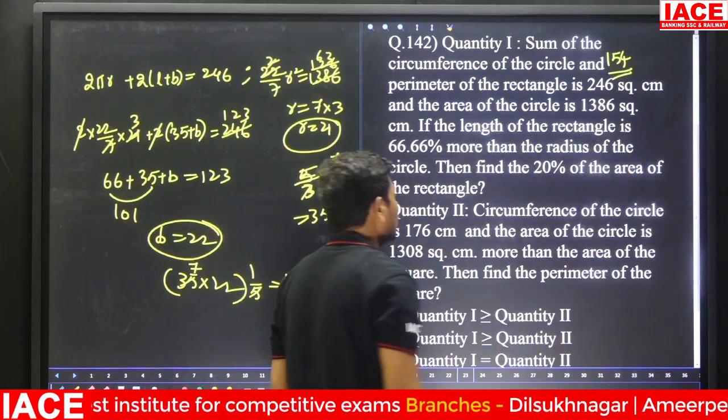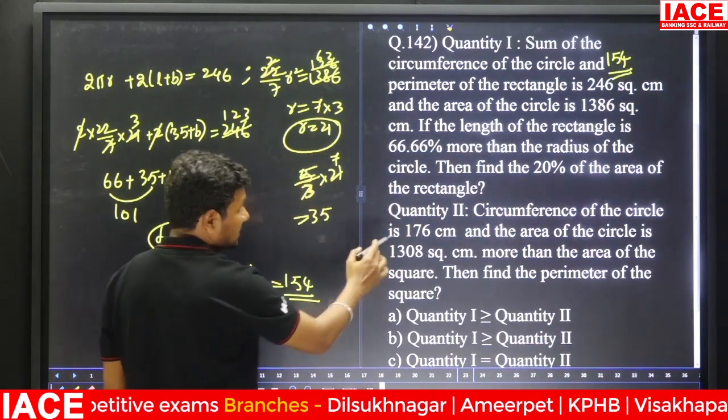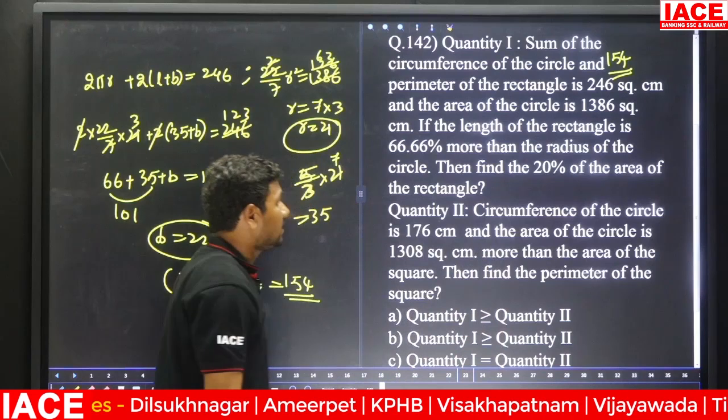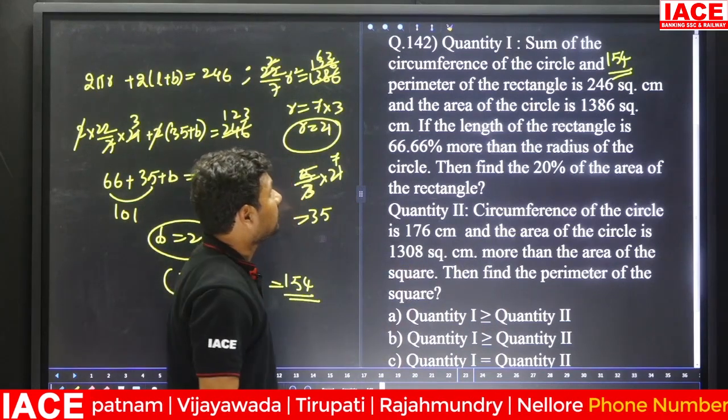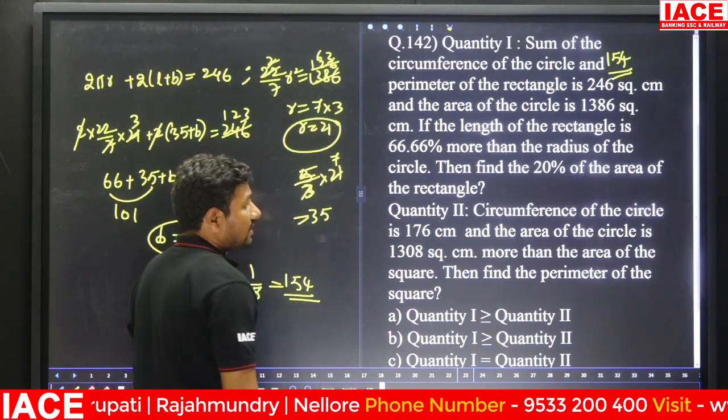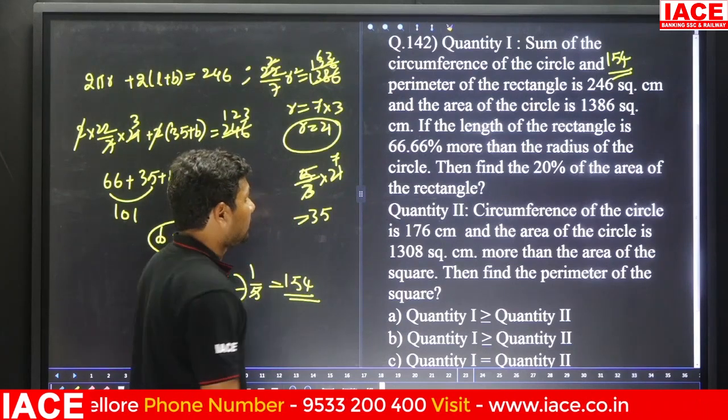Coming to quantity 2: the circumference of a circle is 176 centimeter. Find the area of the circle. The area of the circle is 1308 square centimeter more than the area of the square. Then find the perimeter of the square.